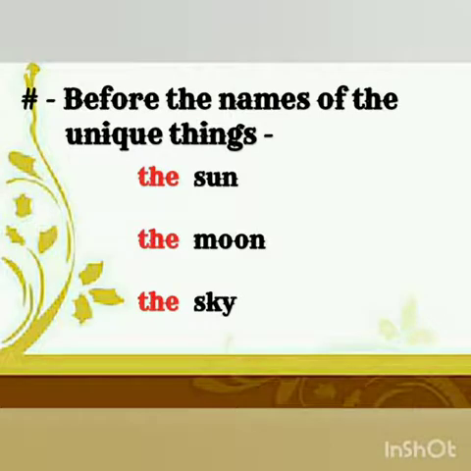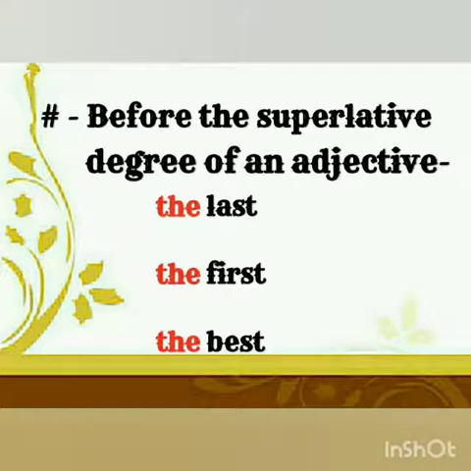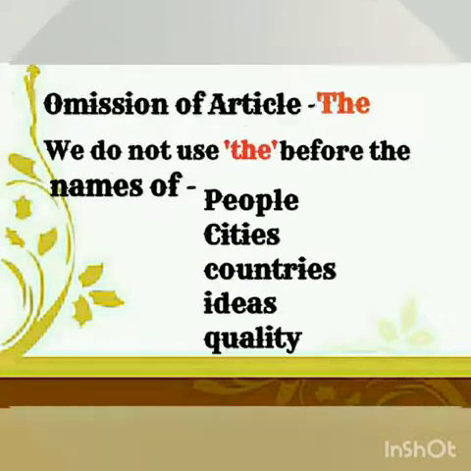Before the names of unique things, as the sun, the moon, the sky, etc. Before the names of the epics, the Ramayana, the Vedas, the Puranas, etc. Before the superlative degree of an adjective, as the last, the first, the best, etc.